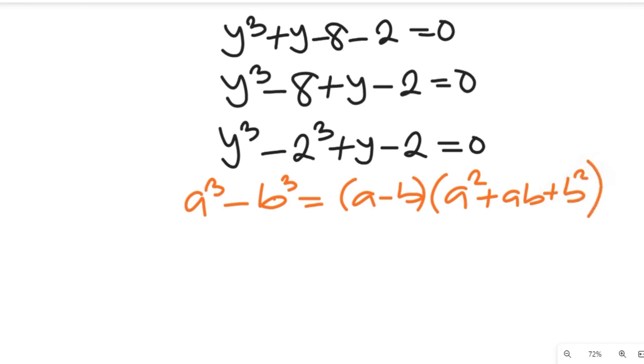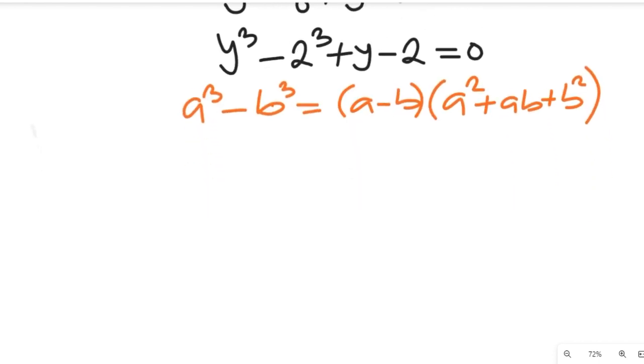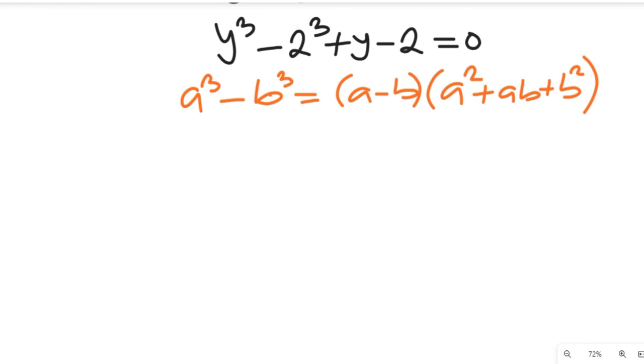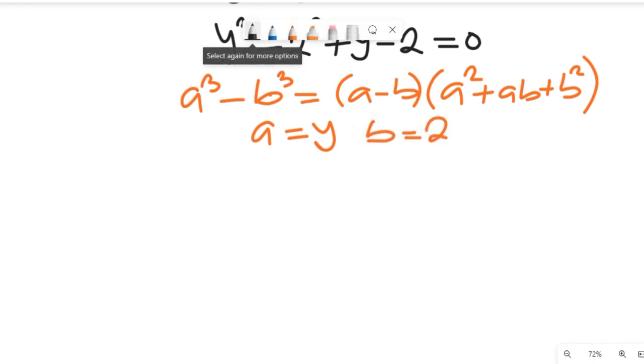So if we apply that to the equation above, remember, taking your a to be equal to y and your b to be equal to 2. So let's input that.